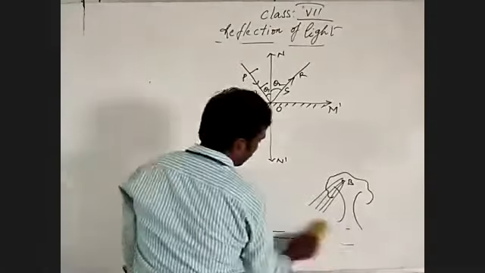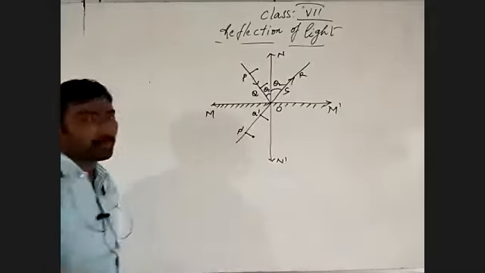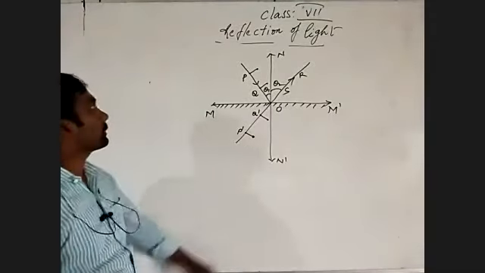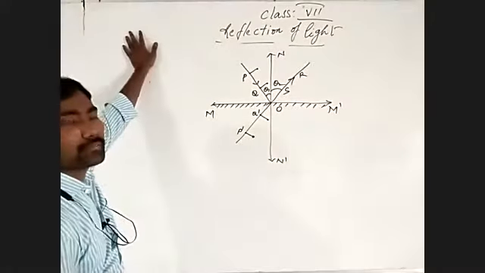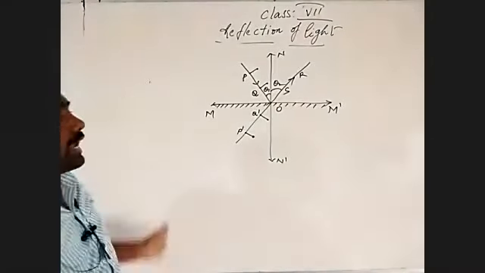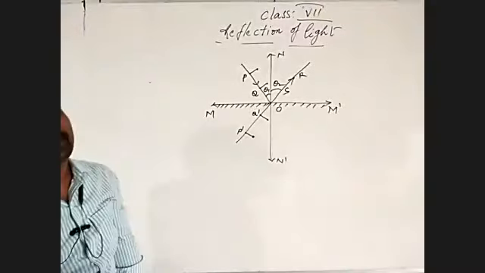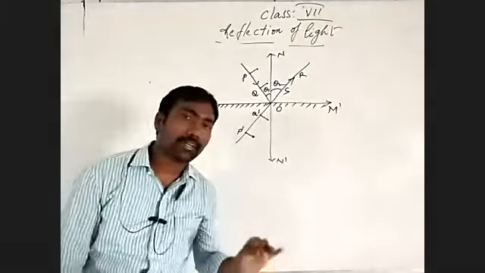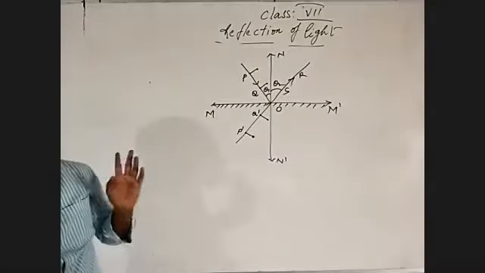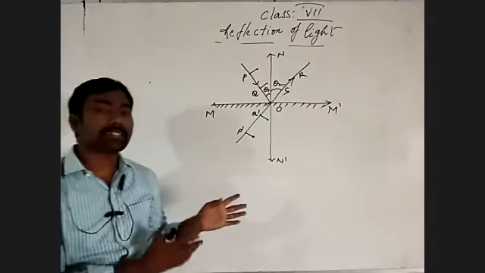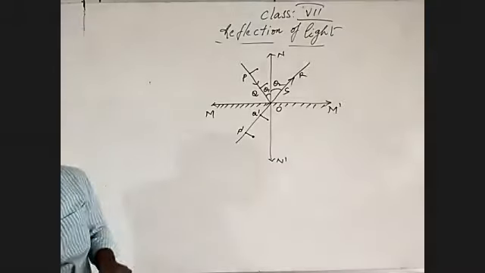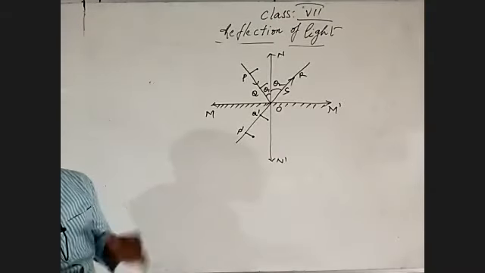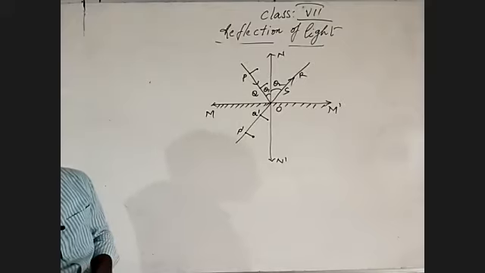So the first law of reflection we have discussed. Then what is the second law of reflection? The three light rays that you wrote before are the incident light ray, the reflected light ray, and the normal. The three light rays lie at the same point of incidence. I understand what I'm saying to you.